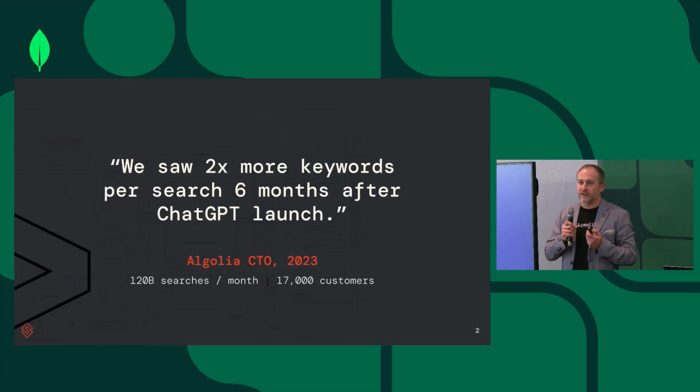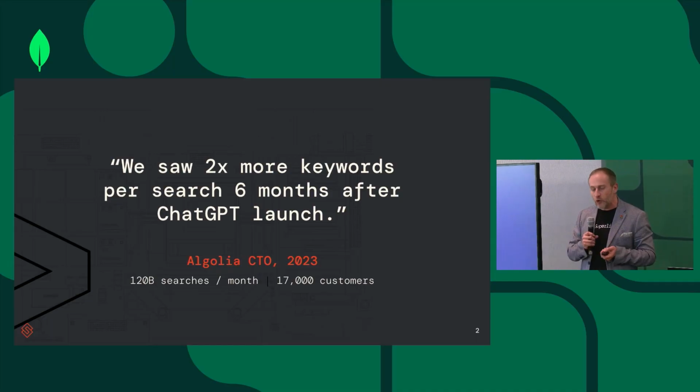So why do you want to do vector search over complex data? So you probably know Algolia. They've been serving a bunch of companies, especially in the e-commerce space, with search. And ChatGPT is driving a new phenomenon. People are entering more keywords into the search box, right? You get used to asking complex questions, and people use it everywhere, not only in ChatGPT. And so they've seen double the number of keywords in 6 months after the launch of ChatGPT.